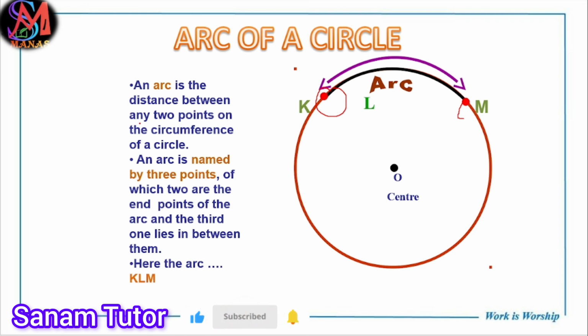And arc is named by 3 points. When you write the arc, remember you write the 3 points, that is K, L and M. Suppose another example: here is A, here is B, here is C. So what is the arc name? A, C and B. Okay. Now the third point is in the middle.